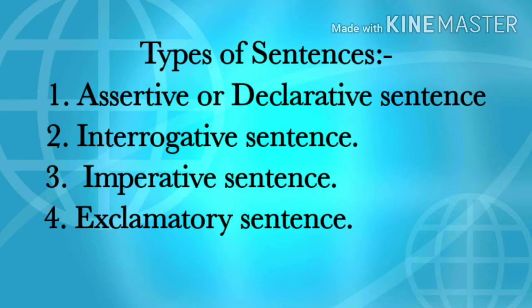Now let us discuss the kinds of sentences. As you know, there are 4 main kinds of sentences. The first one is declarative or assertive sentence. The second one is interrogative sentence. The third is imperative sentence, and the fourth is exclamatory sentence. Now one by one I am going to describe the types of sentences.